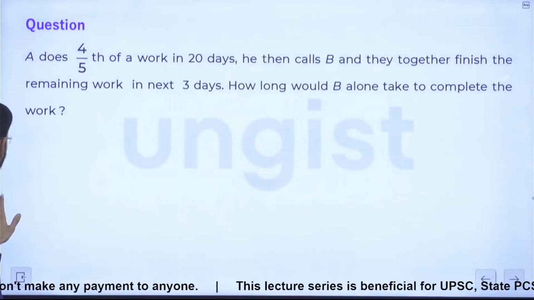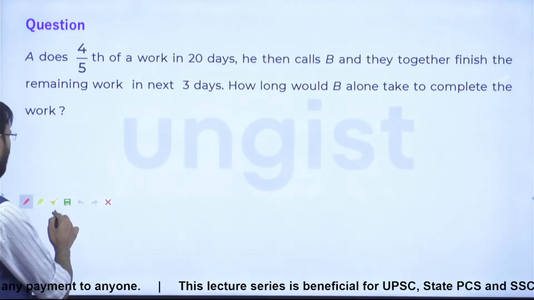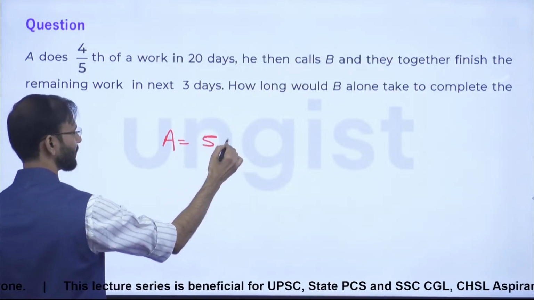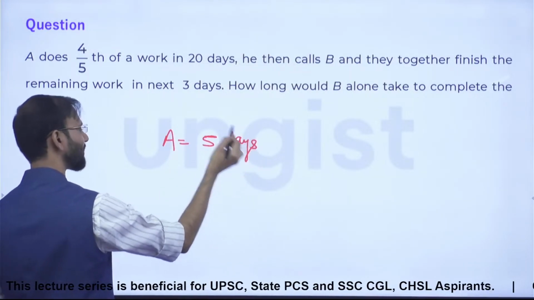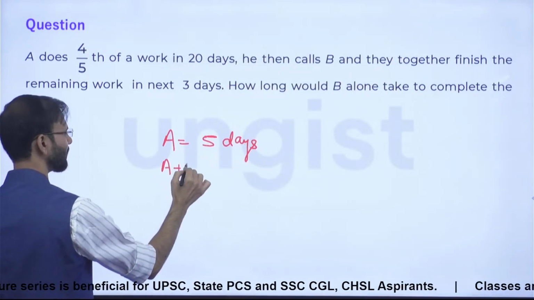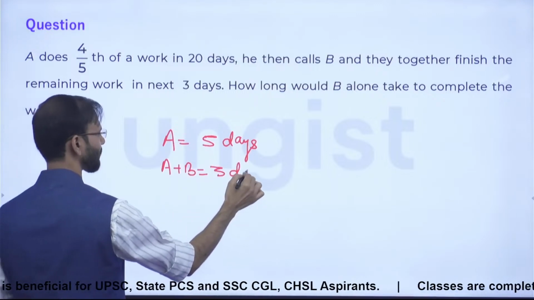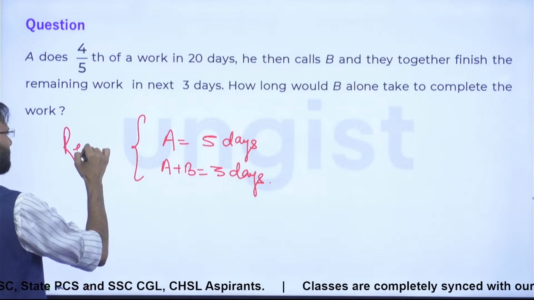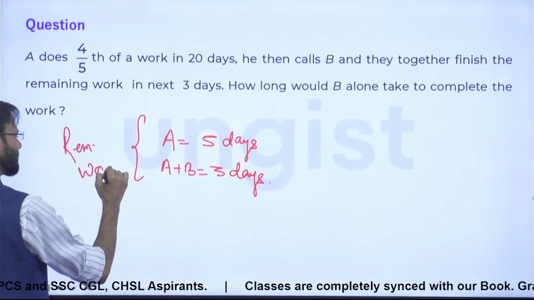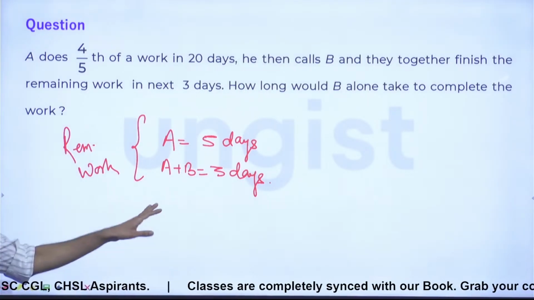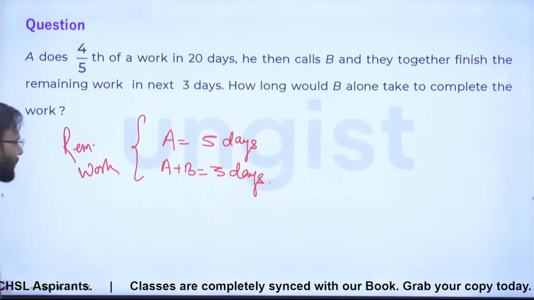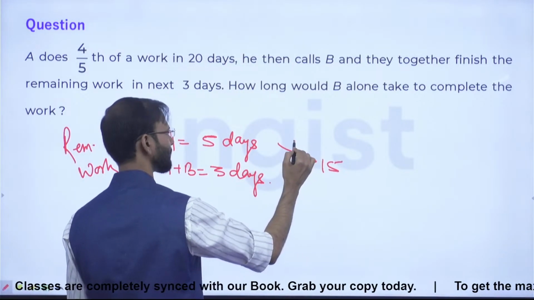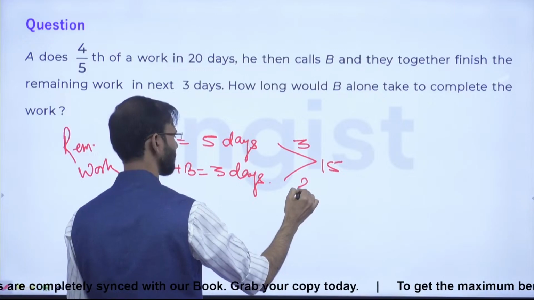But for the remaining work he calls B, and both of them together finished that work in 3 days. So I'm just talking about the remaining work, right guys? This is all about the remaining work. Everyone, is it clear? Right? Fine. So 15 is the LCM. This is 3. This is 5.